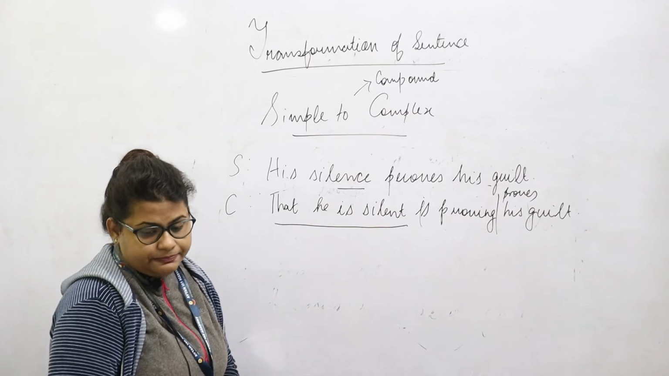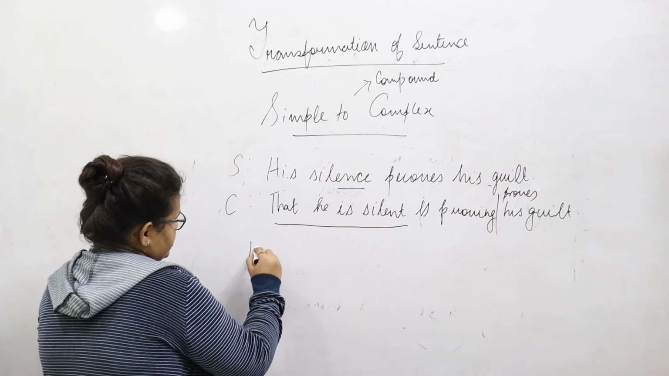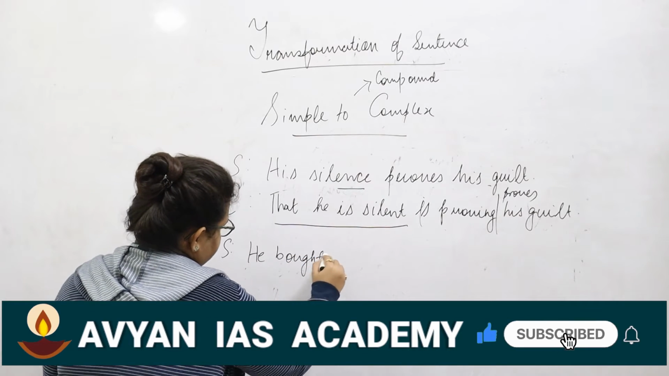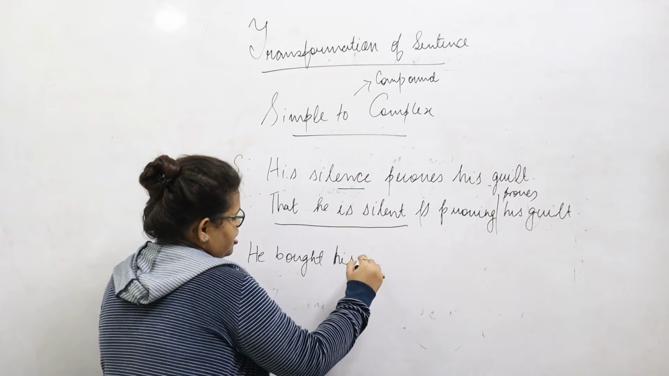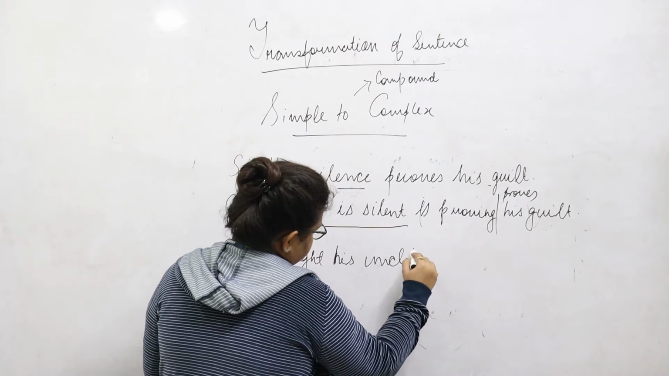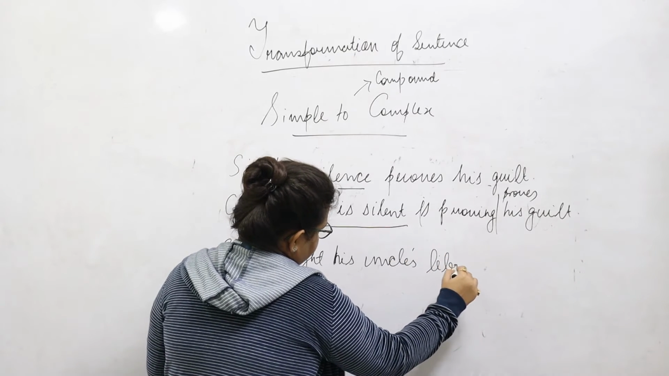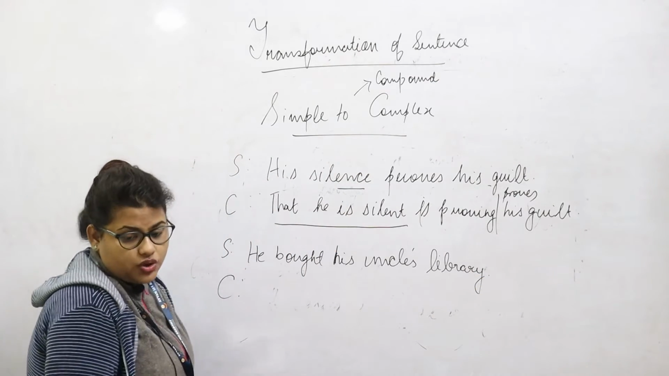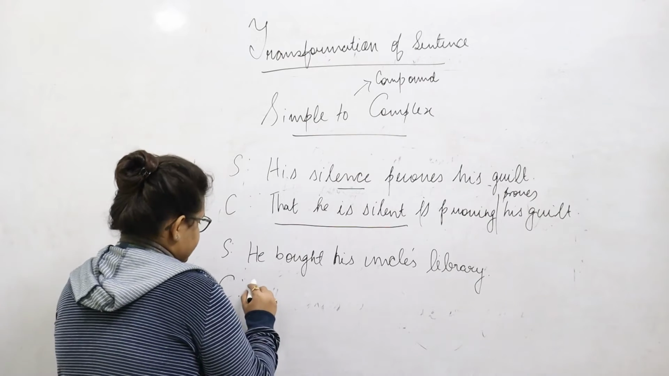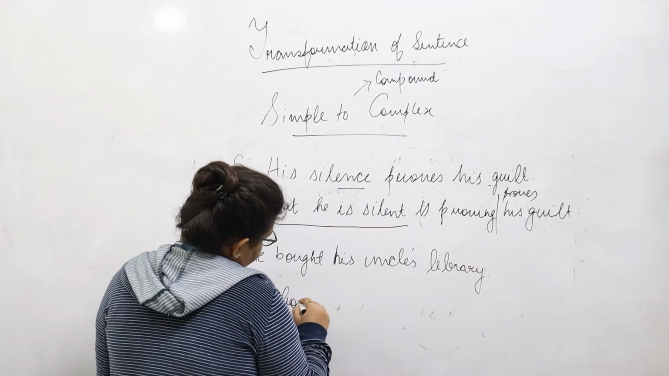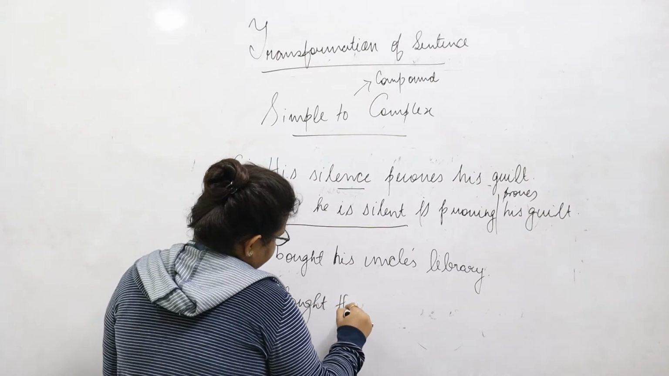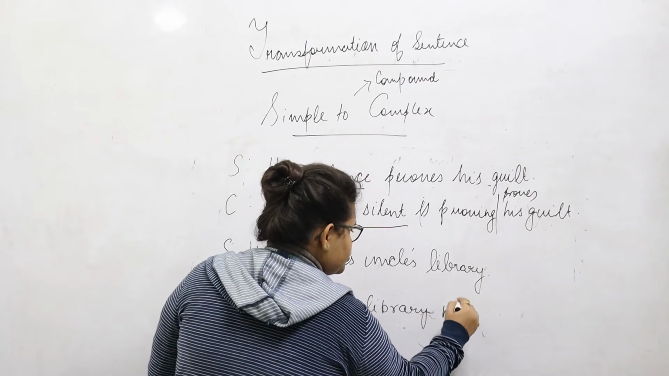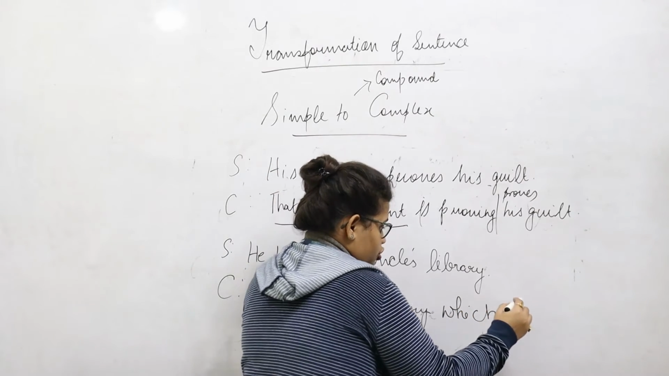So the examples are: he bought his uncle's library. If we try to convert this sentence into a complex sentence, it would be like he bought the library which belonged to his uncle.